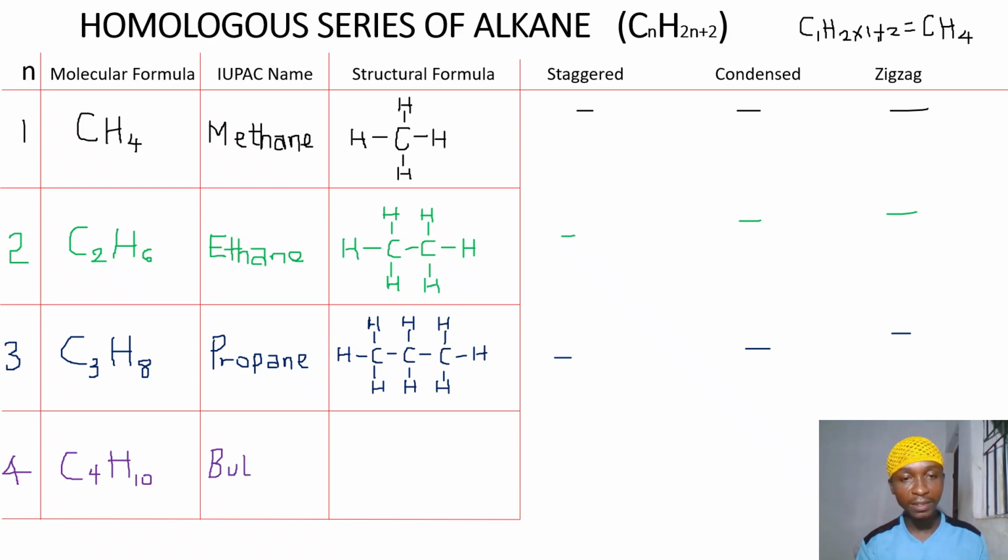Don't forget that in the previous slide, we said alkanes are mainly used as fuel. Precisely, butane and propane are used as fuel in our LPG, liquefied petroleum gas, that we use for cooking at home. So to write the structural formula of butane, the carbon atoms are again at the center, joined together by a single covalent bond. Then we have the hydrogen atoms surrounding them.